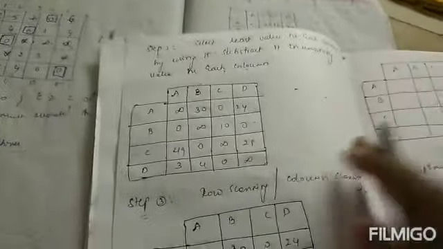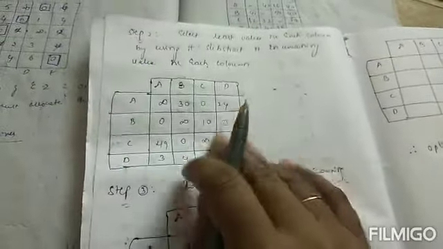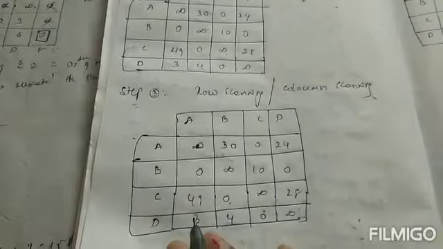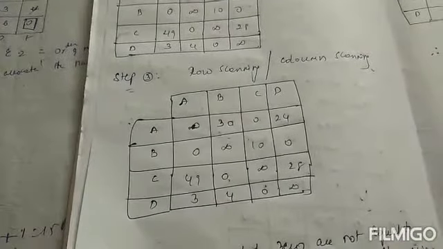Okay, so after that I make the table like that. So this table is our step 2, and next we will go for step 3. Our step 3 is row scanning or column scanning.